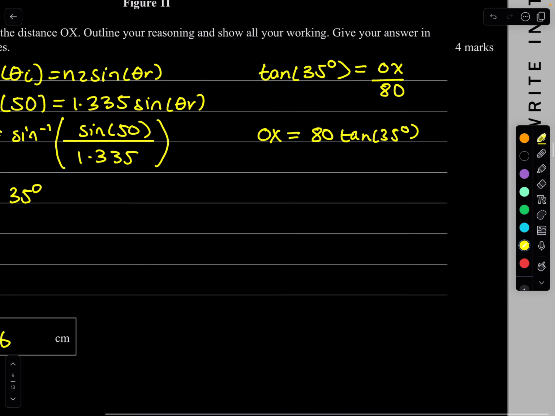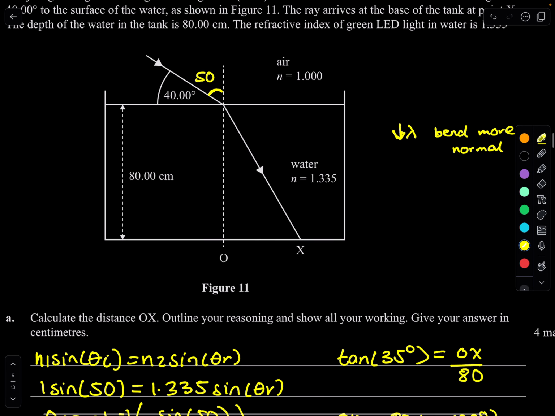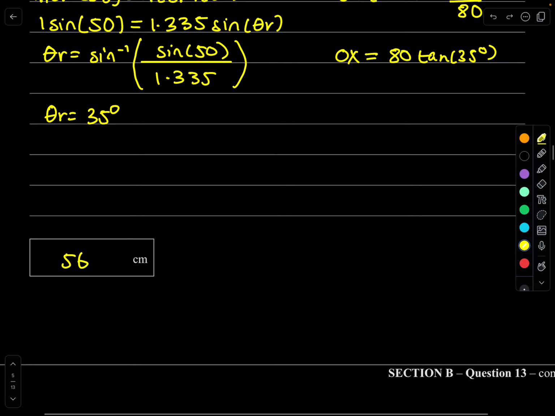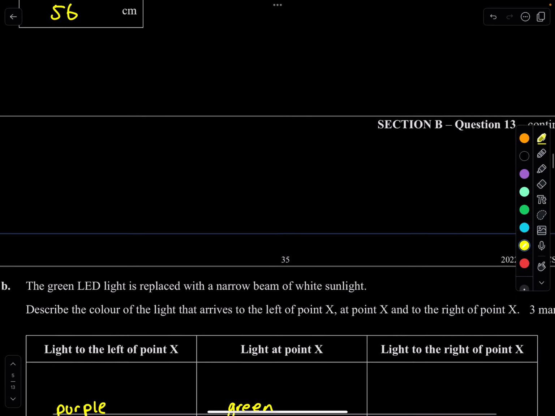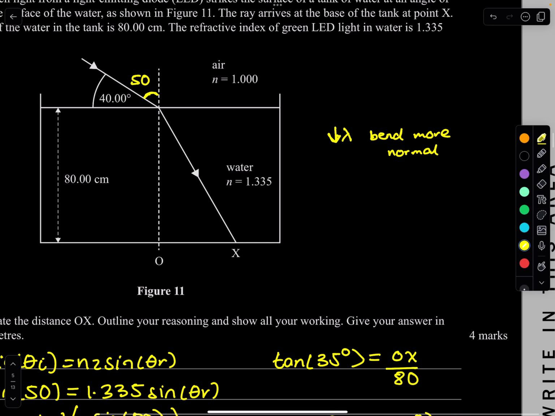Beautiful. Light at point X is going to be basically green. Still going to be green, so it's not going to change. And the light to the right of X is the one that doesn't bend as much towards the normal, which is basically the red, because that has the greatest wavelength of visible light.